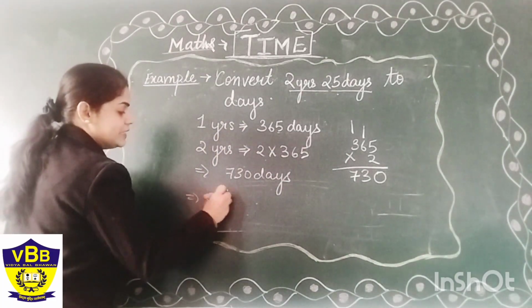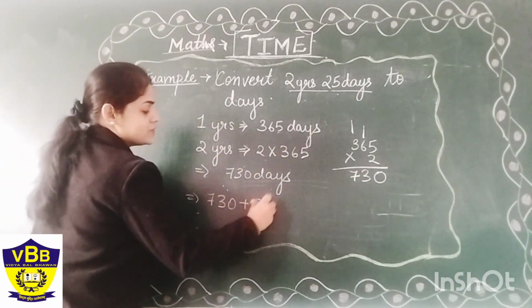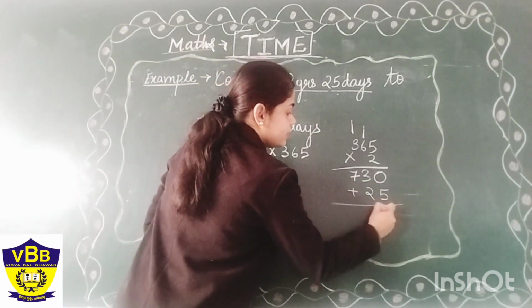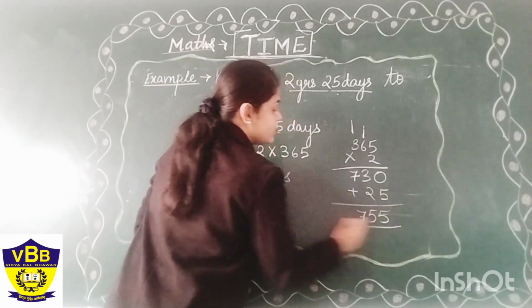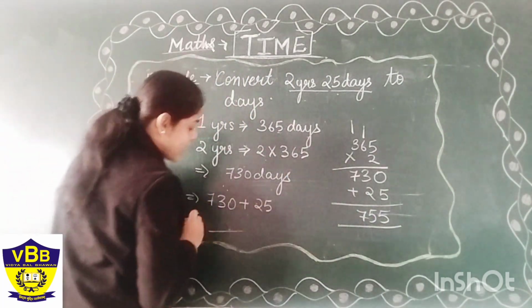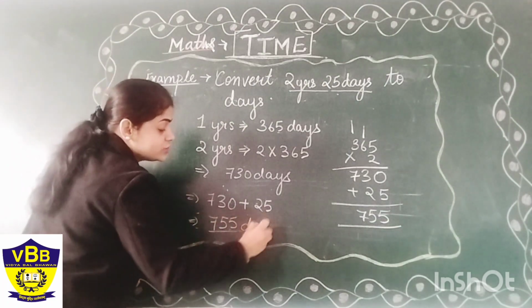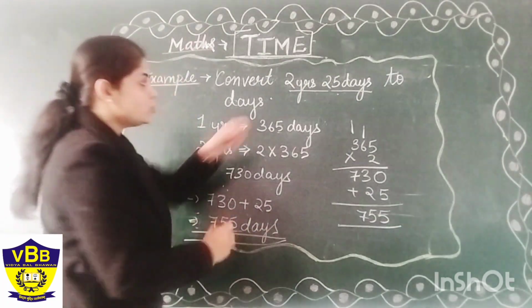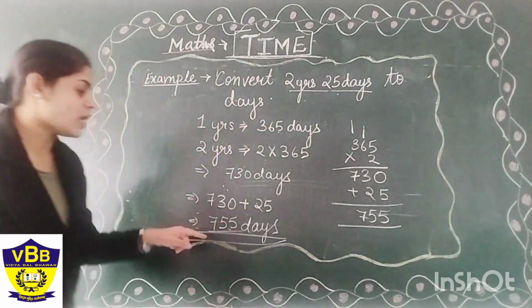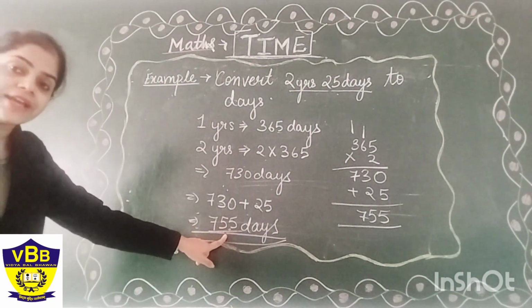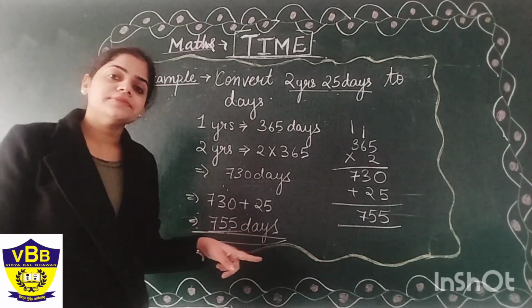Now we will do the addition. 730 plus 25. We will add 25 with 730 and it will become 755. So our final answer will be 755 days. So when we convert 2 years 25 days, our final answer will be 755 days. Did you get this point?